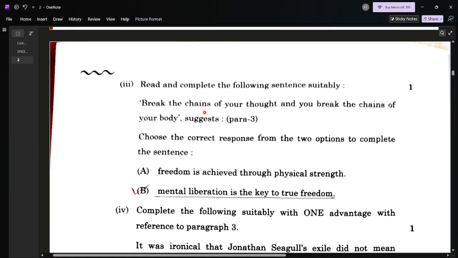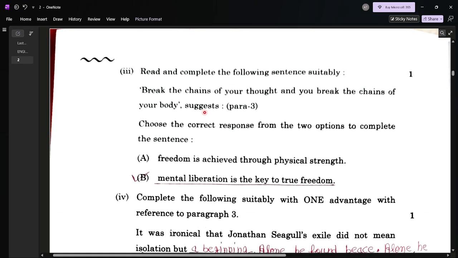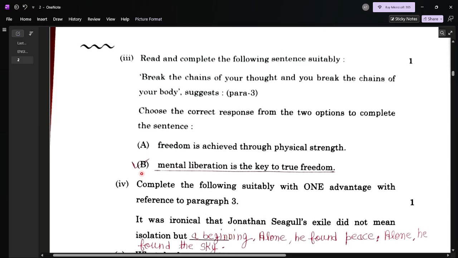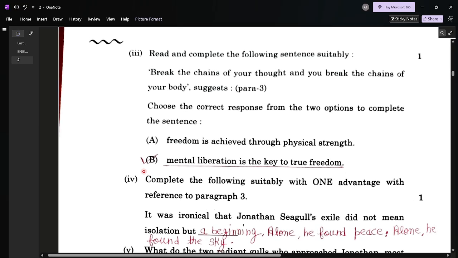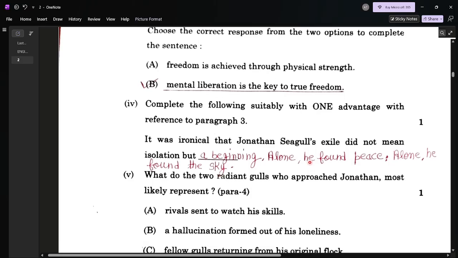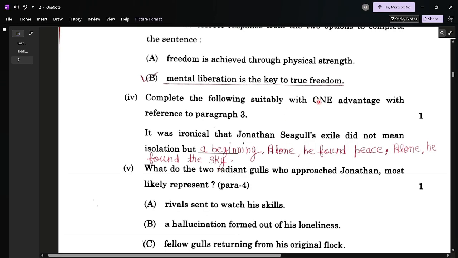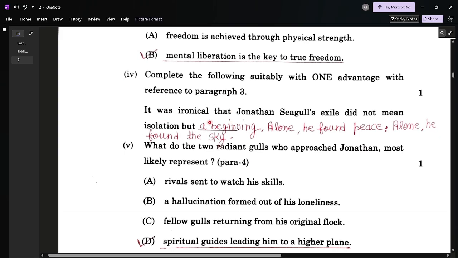Third one, this is MCQ type. Read the following sentences in the MCQ. Two options are given, but the best one is option B: mental liberation is the key to true freedom. Question number 4. Complete the following suitably with one advantage with reference to paragraph 3. Here it was ironical that its answer will be a beginning. Alone he found peace.